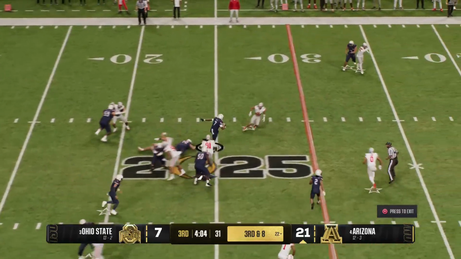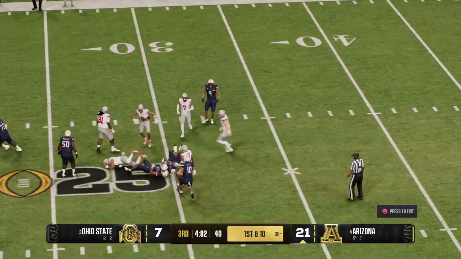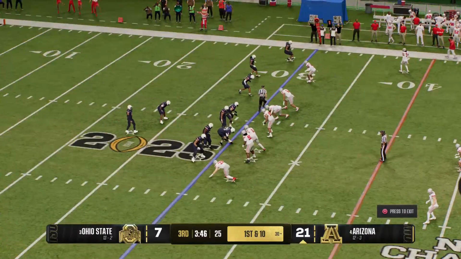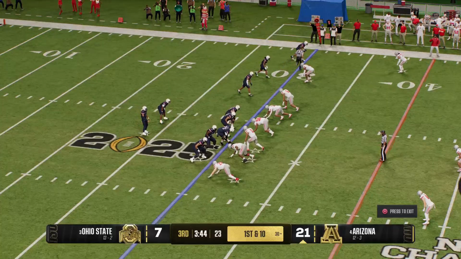And they'll keep it on the ground. Running back has the handoff. Tackled right at the 30. Good enough to move the sticks. Arizona getting set for the 1st and 10 coming up.